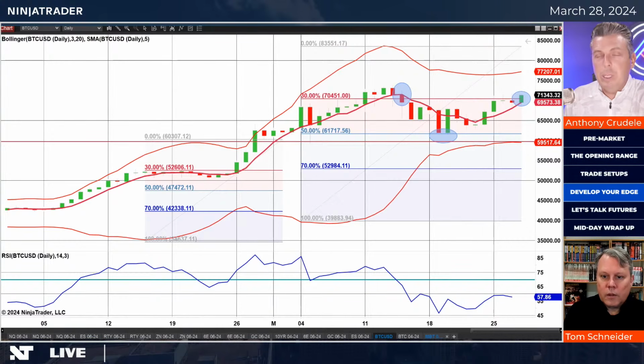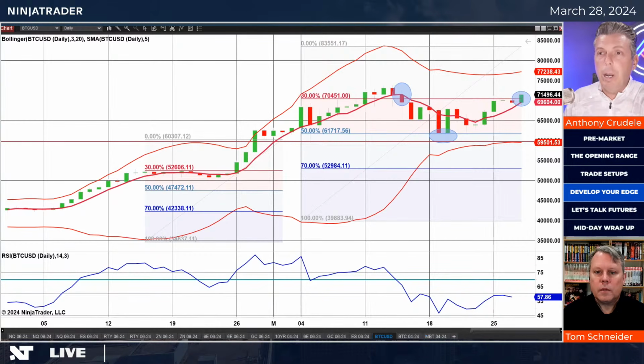And the micro Bitcoin just fits right into where I want to be able to scale in, because once again, when prices are really wide, when I look at this, I'm not trading this as a day trade. I'm trading this as a swing trade. I want to be able to hold the position. And this is one of the great things I like about having these futures markets, is that you can look at the cash markets and then you can execute using the futures markets, and you can manage your risk, I think, a lot better because you're used to doing that as a futures trader on these futures markets with these futures platforms.